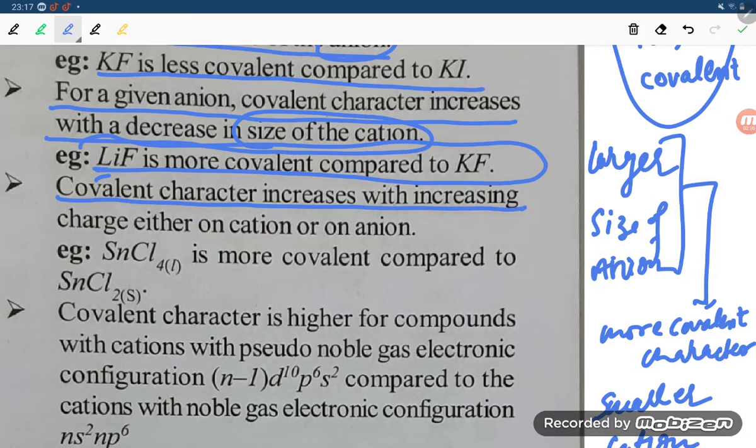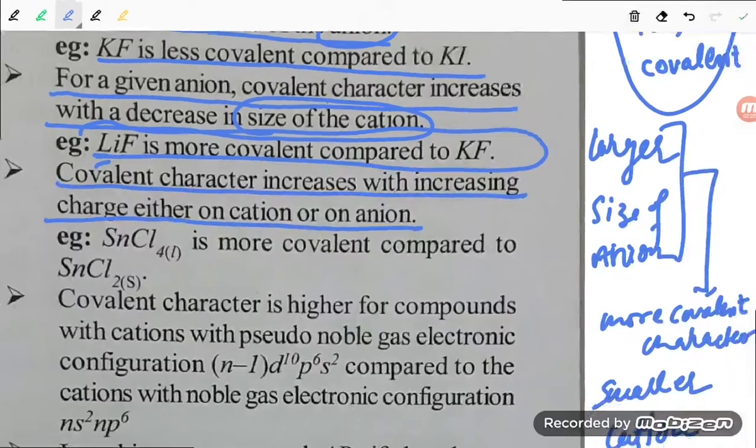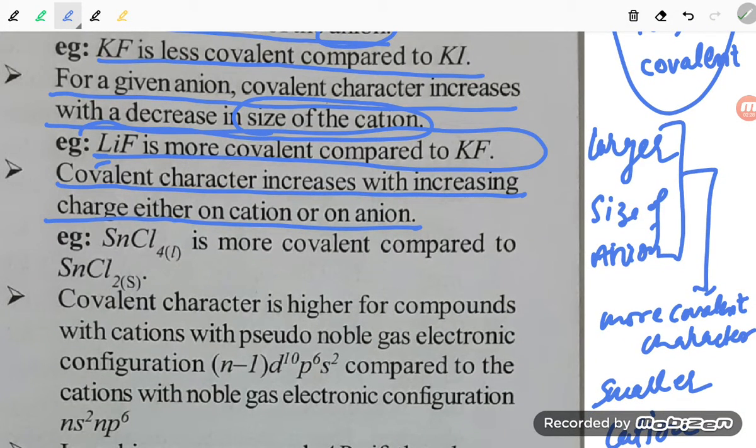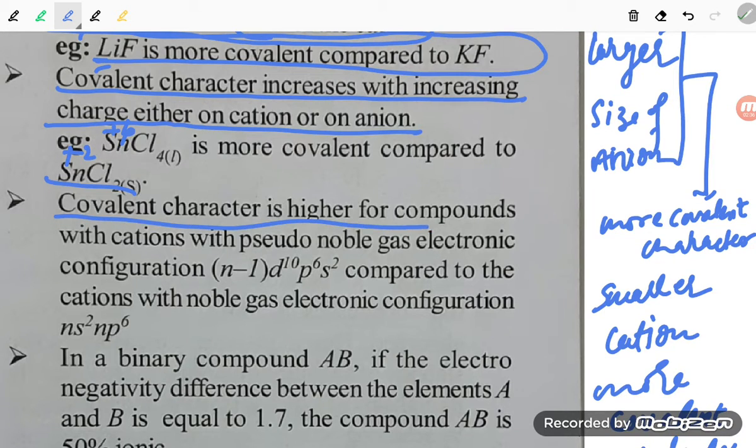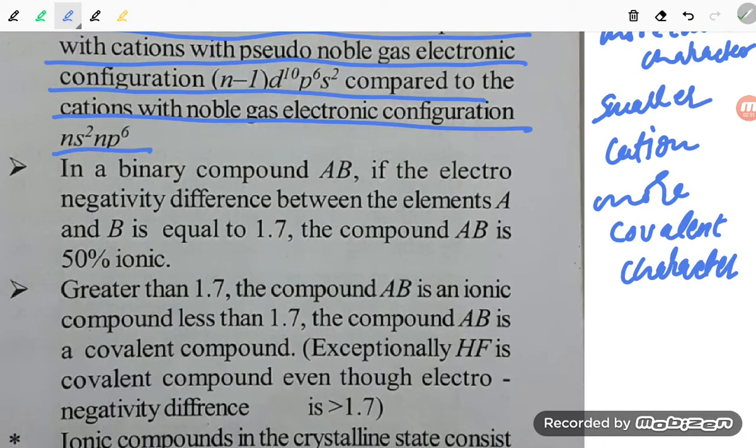Covalent character increases with increase in charge on either the cation or the anion. Whatever the cation and anion are, if the charges increase, the covalent character will increase, irrespective of the type of charge. So SnCl4 is more covalent than SnCl2, because here it is plus 4 and here it is plus 2. Next, covalent character is higher for a compound with a cation having pseudo noble gas electronic configuration, that is, 18 electrons in the valence shell, compared to a cation with noble gas electronic configuration, ns2 np6. That is easy.